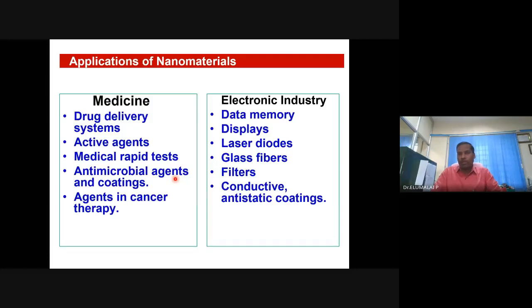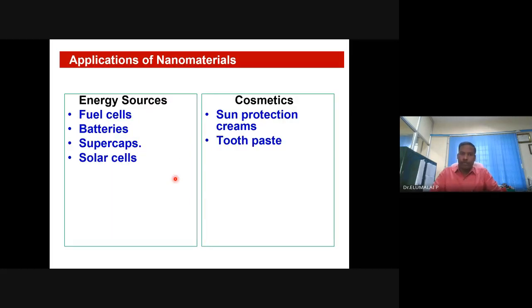Nano laser diodes, glass fibers, conductive coatings, anti-static coatings. There will not be any charges on an anti-static coating. If there are no charges, the surface can always be kept highly fresh. That is the role of nanomaterials and nanotechnology in electronic industries.